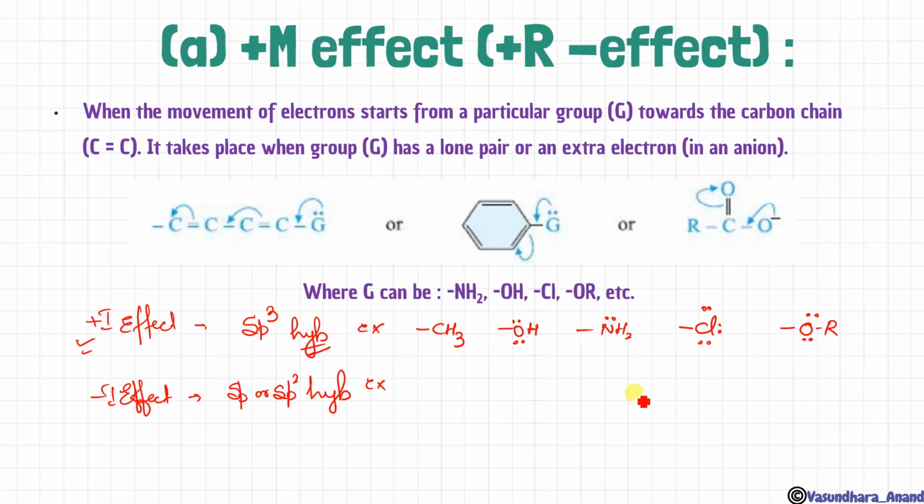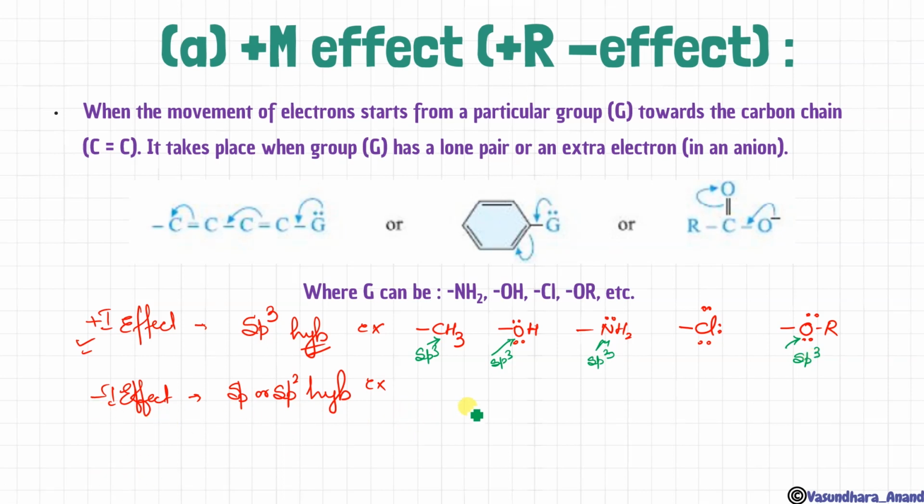Clear? So if you check, the first atom attached in the group, this carbon, is sp3 hybridized. This oxygen is also sp3 hybridized, 2 lone pairs, 2 bond pairs. This nitrogen is also sp3 hybridized, 1 lone pair and 3 bond pairs. This oxygen is also sp3, isn't it? Clear? Okay.